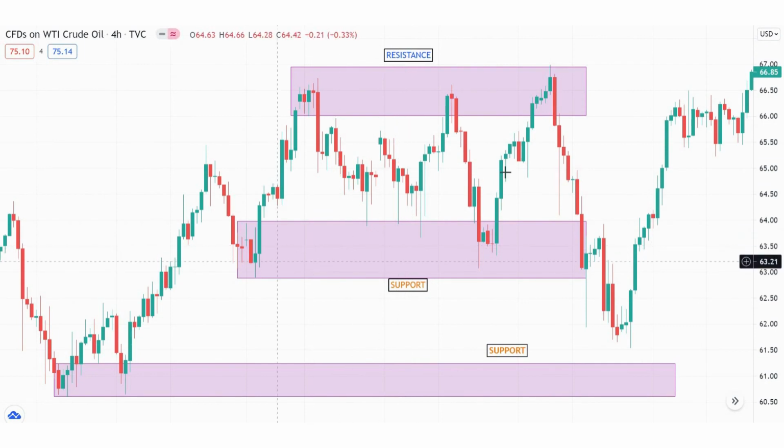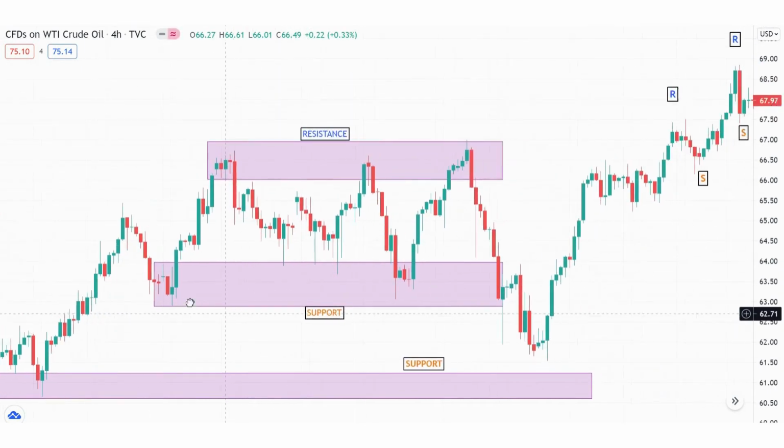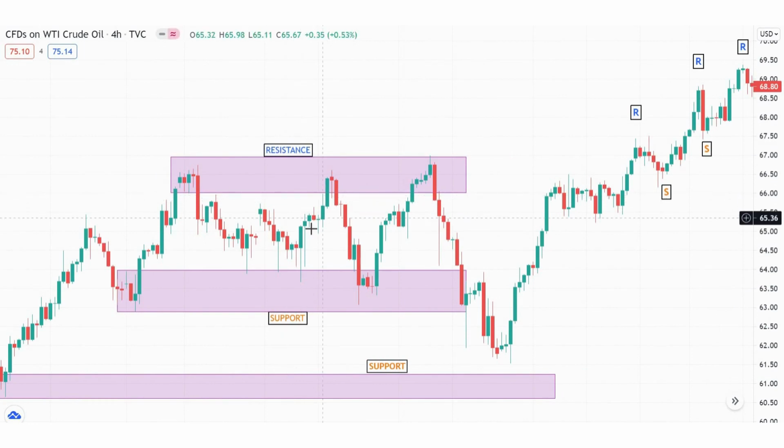So right now, the market is doing the sideways. When the market is doing the sideways, they are just playing within resistance and support. You can see the first trend, they try to break out the resistance but cannot.